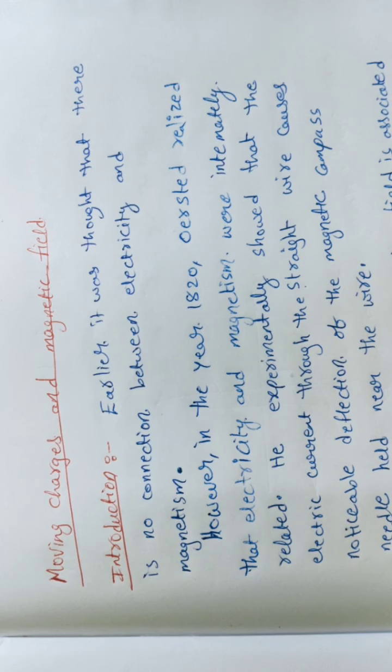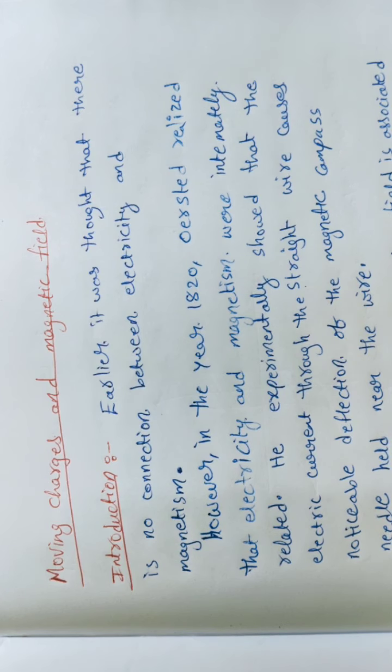If around the magnet some field or some space is present, that only we are calling a magnetic field. In current electricity also we discussed that through the surface of the conductors electric current flows, and the unit of electric current is ampere. We already discussed Ohm's law, the concept of resistances and resistance combinations separately.